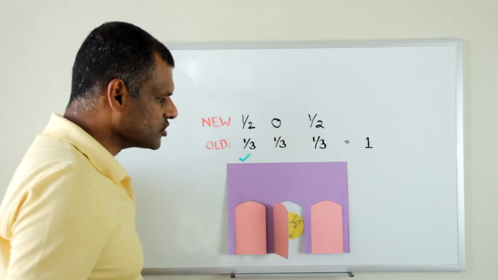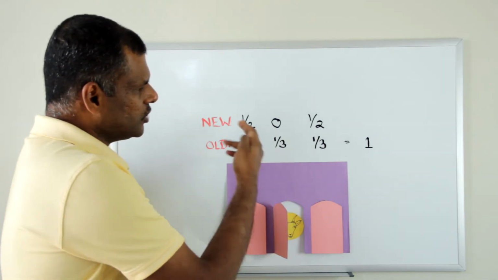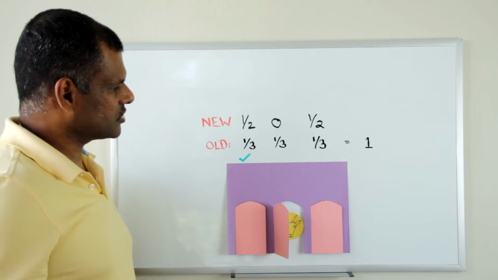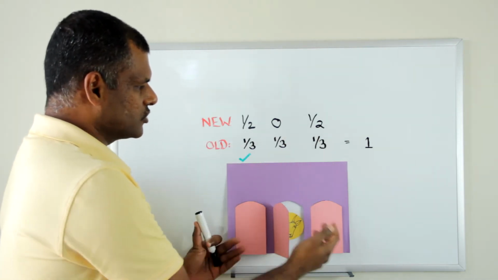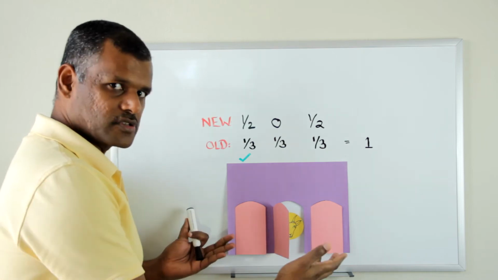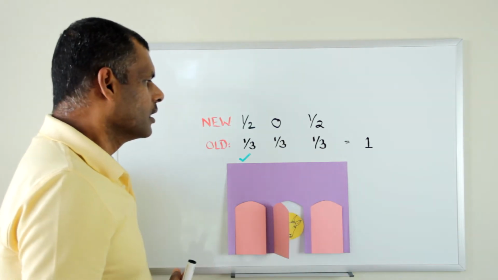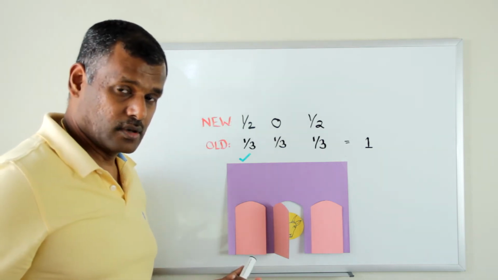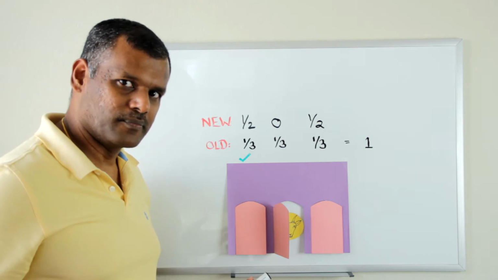Now, when the host asks you whether you want to stick with your original choice or if you want to switch, you take a look at these probabilities and you think to yourself, well, there is a 50-50 chance that the car is behind any of these two doors. So there is no difference between sticking and switching, so I'd rather stick or maybe switch. Is that the right strategy? Well, no. So what exactly is going wrong here?